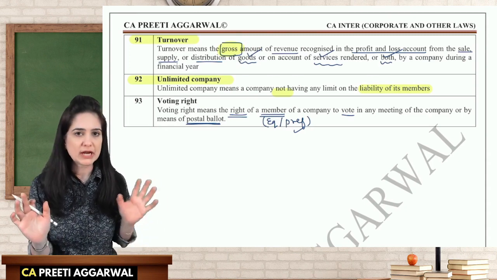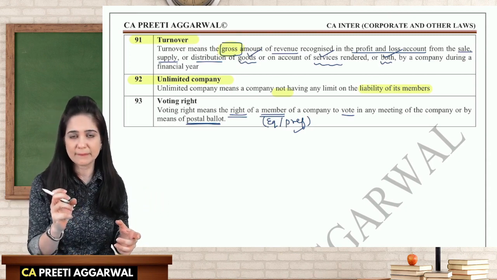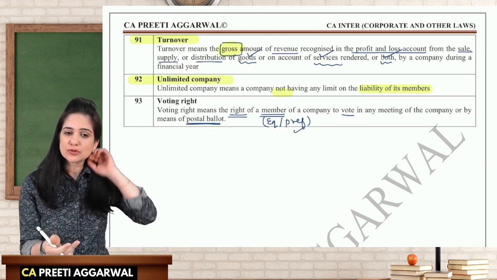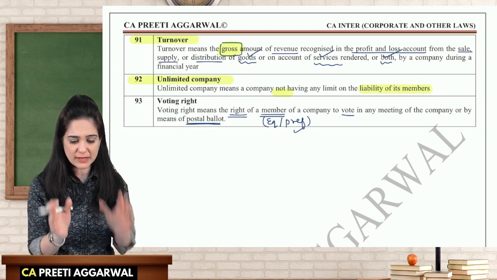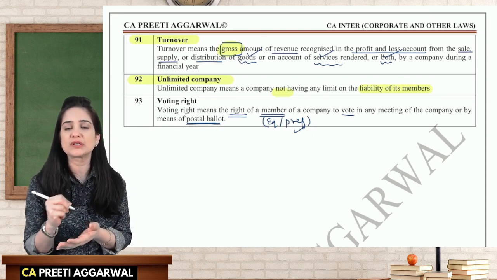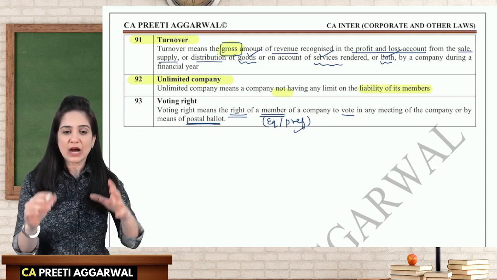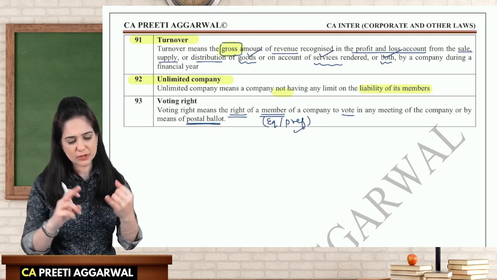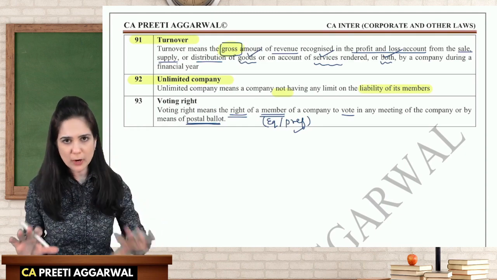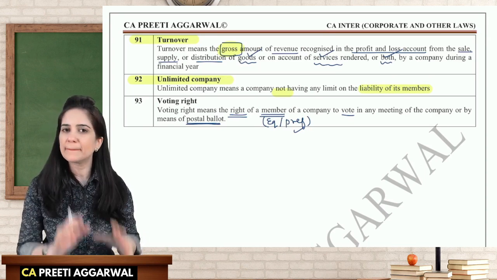Go through the podcast revision lectures because there we will discuss the clause numbers in a story format. I'll help you to memorize it. I will also like you to maintain a notebook wherein you just go on writing the definitions so that you are able to learn them. Write and practice. After you go through the definitions, write and learn them, and go through the podcast lectures, then you try to solve the questions from the compiler.